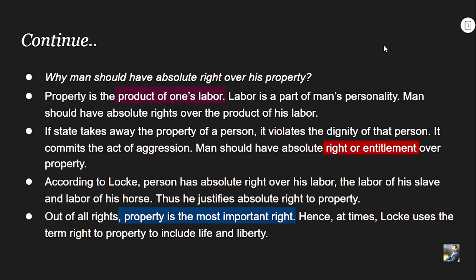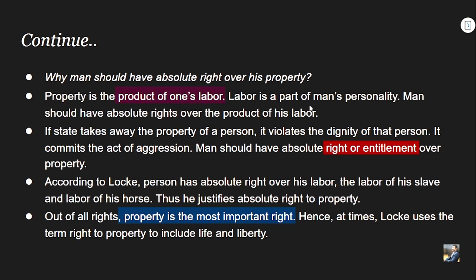All right. So as we have seen, the sole purpose of the formation of the commonwealth is to protect the property of the individual, right? So why should man have absolute right over his property? Property is the product of one's labor. Locke, belonging to the capitalist class, belonging to the school of possessive individualism, will always propound the idea of what? The labor theory. Okay, what is the labor theory of property? That property is the product of one's labor.